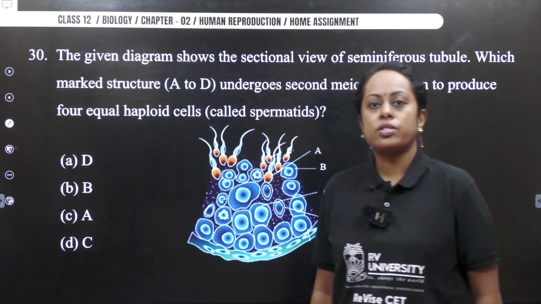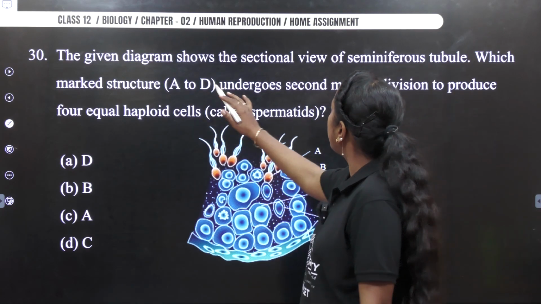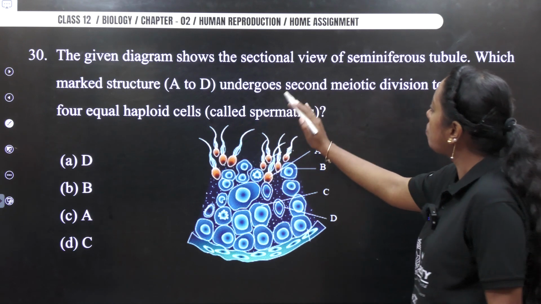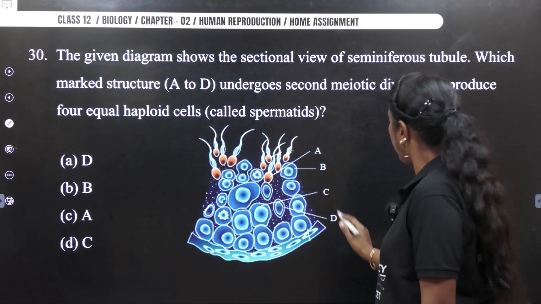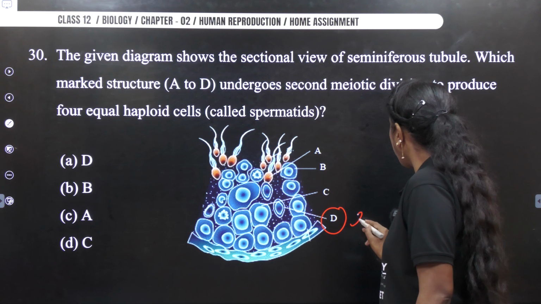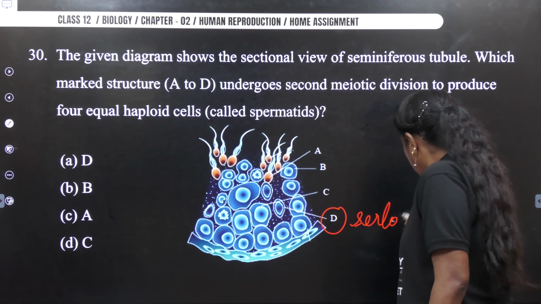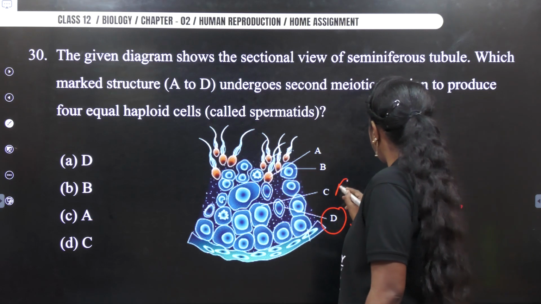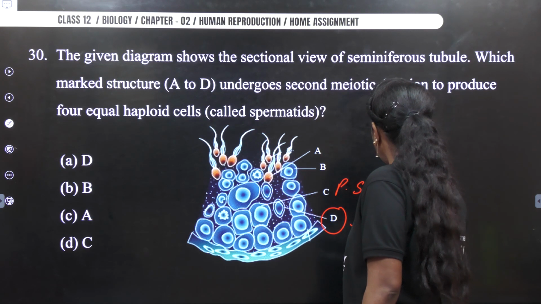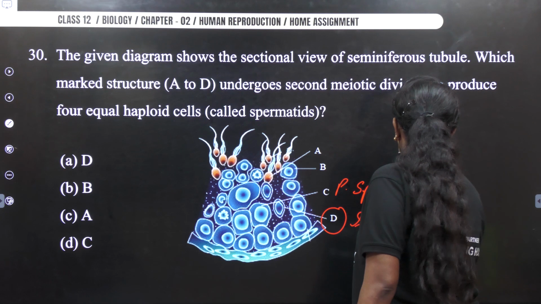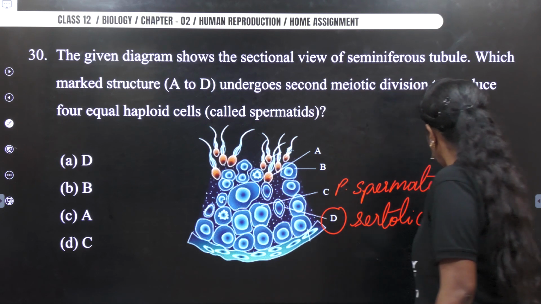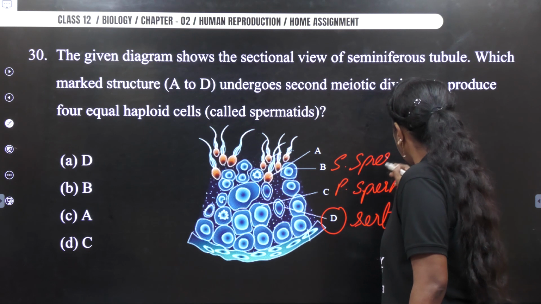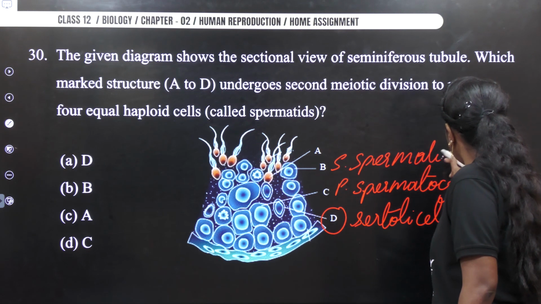Let's see the next question. The question says, the given diagram shows a sectional view of a seminiferous tubule which is marked from A to D. So if you check D, it is going to be Sertoli cells, right? And this is primary spermatocyte. B is secondary spermatocyte.